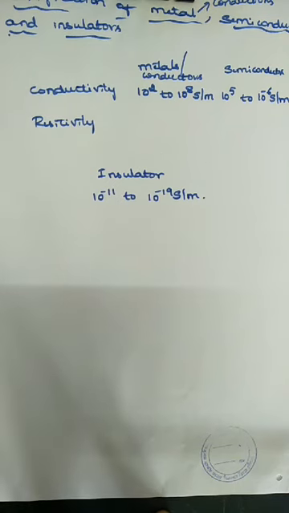So the conductivity values: in metals or conductors, 10 raised to 2 to 10 raised to 8 Siemens per meter; in semiconductors, 10 raised to 5 to 10 raised to minus 6 Siemens per meter; and in insulators, 10 raised to minus 11 to 10 raised to minus 19 Siemens per meter.